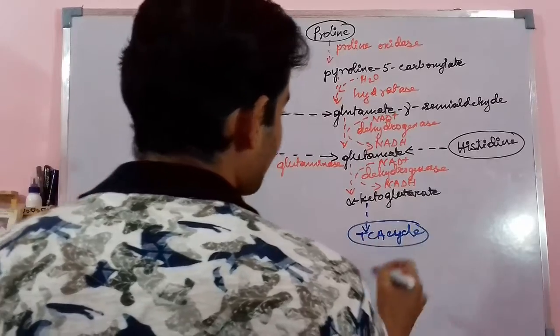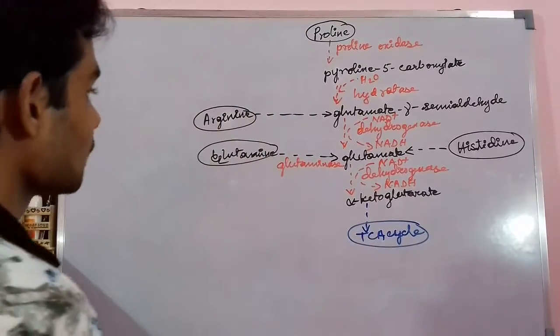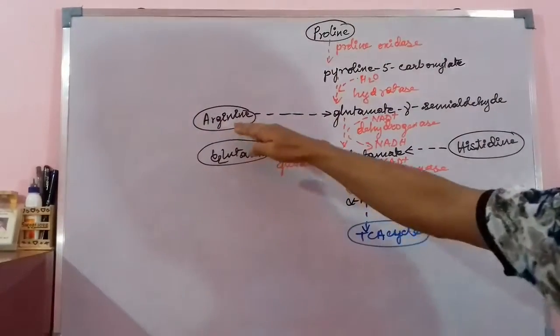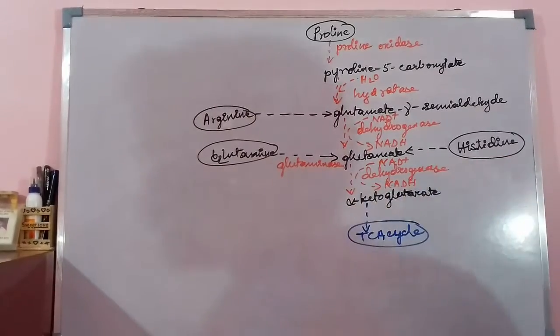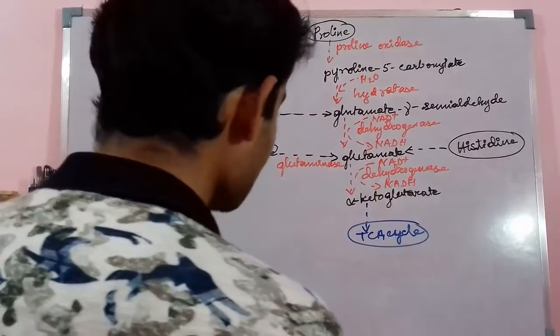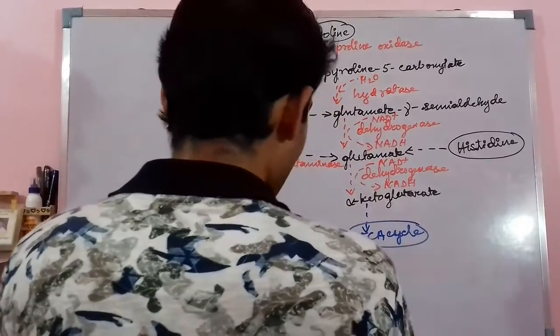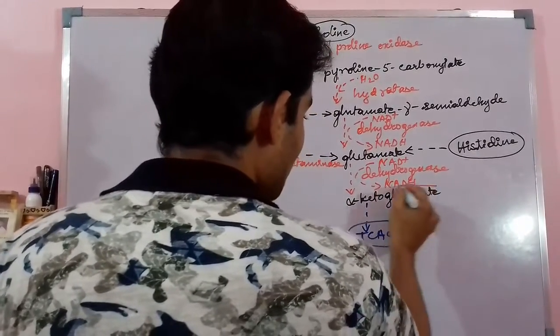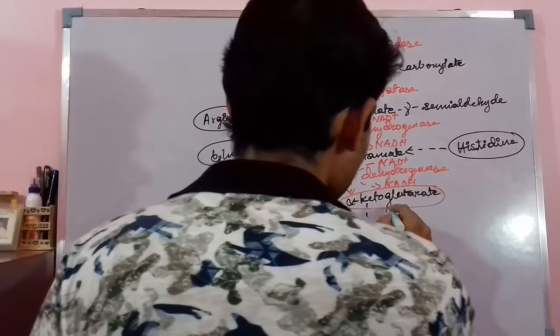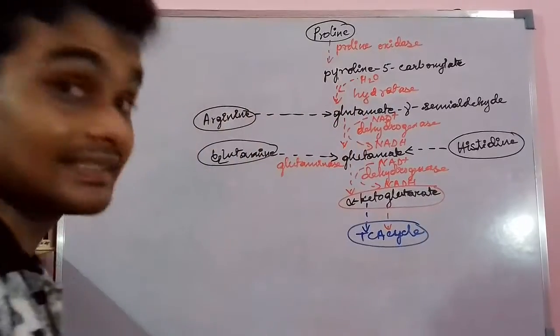So you see how the four different amino acids, proline, arginine, glutamine and histidine, take part in the formation of alpha ketoglutarate, this particular end product which participates in the TCA cycle